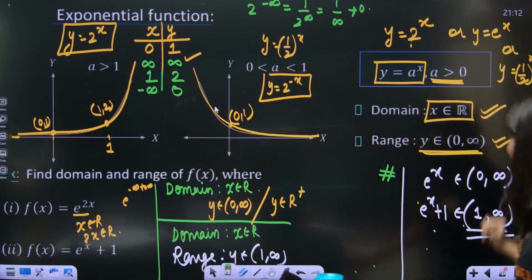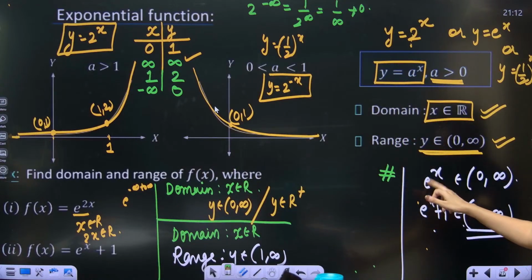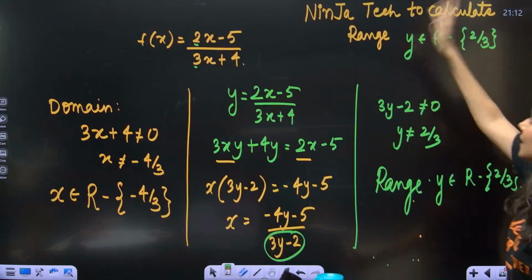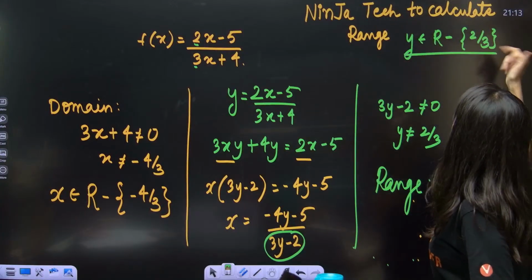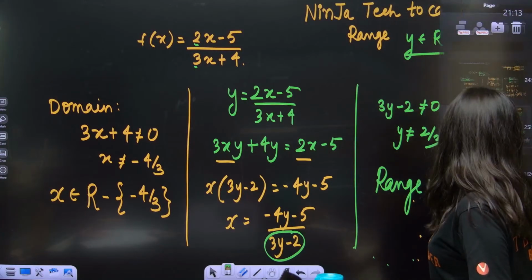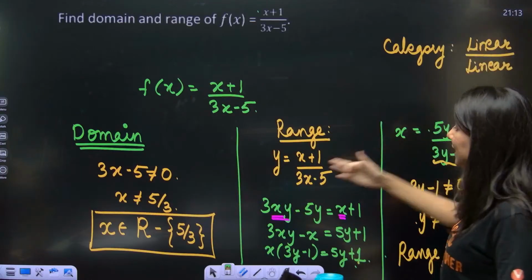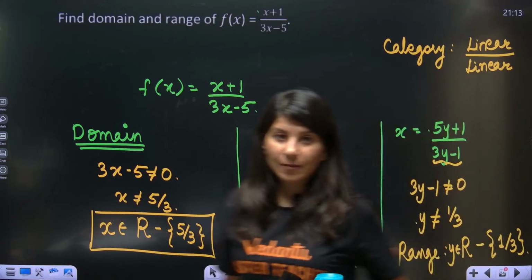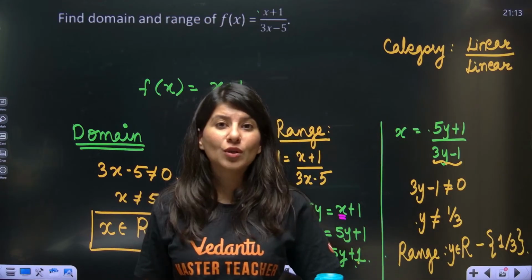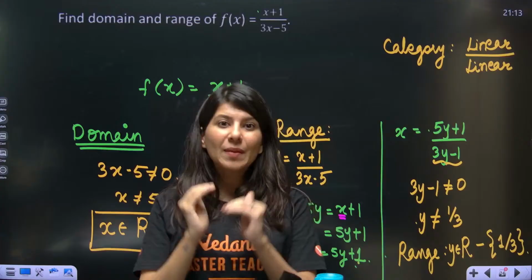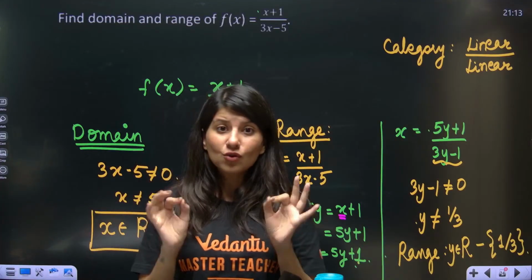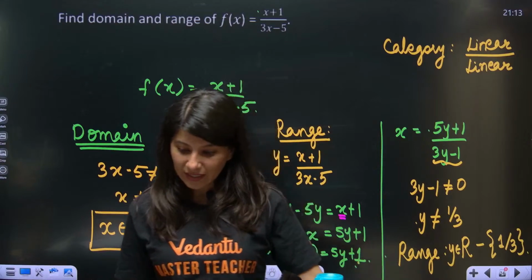What did Ninja Ma'am do to find the range? She said e power x is this, e power x plus 1 will be this. This is one technique to calculate range. Now Ninja Ma'am gave another technique to calculate range. The very first technique was to just cross multiply and do this. There are multiple techniques. So you have to make your notes that if at all linear by linear is coming, then this is how we need to calculate the range. There is no one technique.